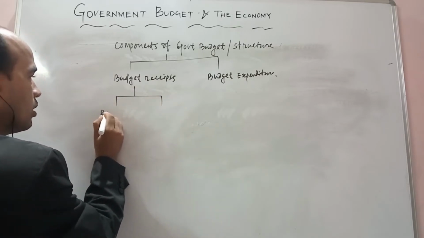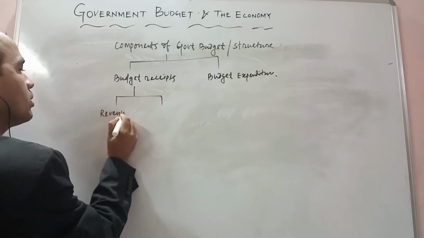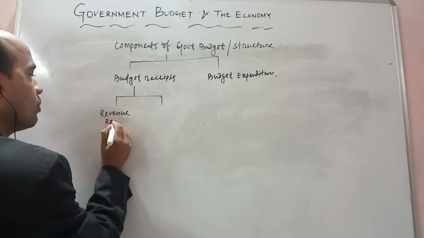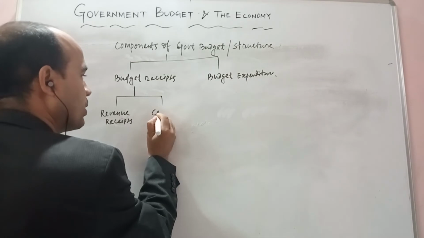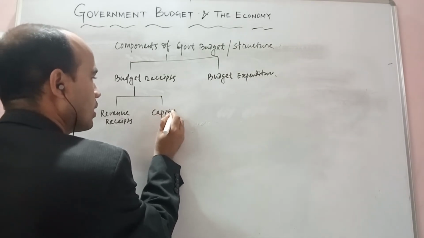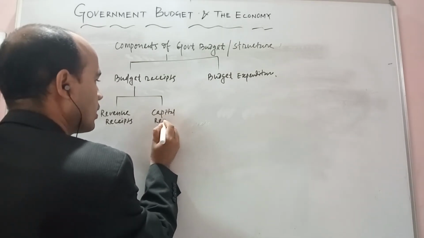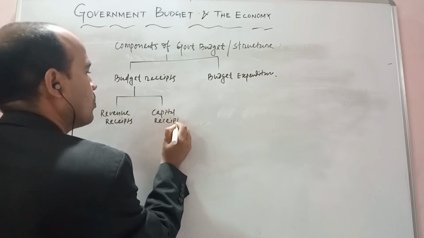One is called revenue receipts, and the second is called capital receipts.